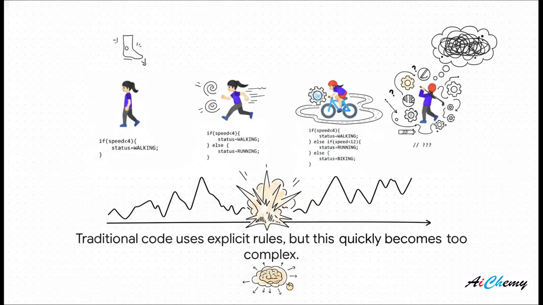Imagine we want a computer to figure out what a person is doing. Okay, for walking, the rule is simple: if their speed is less than 4 miles an hour, let's call it walking. Easy enough, right? For running, we just add another rule. But then, what about biking? Okay, the code gets a little more complex. But now, what about golfing? How do you even begin to describe the motion of a golf swing in simple if-then rules? You just can't. The whole system of writing explicit rules just completely falls apart.